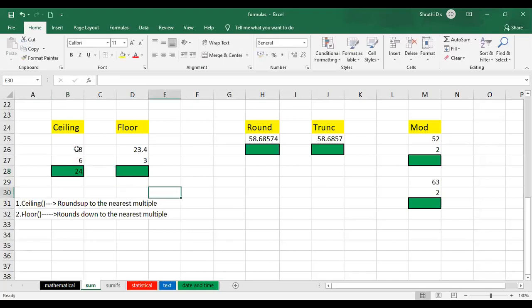Okay. So now if I change the number here, let us go with the simple one. I have 10 here as the multiple and I have the number as 34. So which is the next multiple? I automatically got it as 40. So if I just give it as 1, I'll not press enter, automatically you're going to get the formula. So now I have 34 as the number. I want the next multiple of 1. Can anybody tell for 1? Sorry, 34.